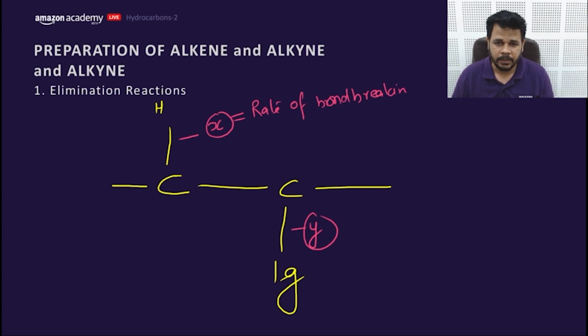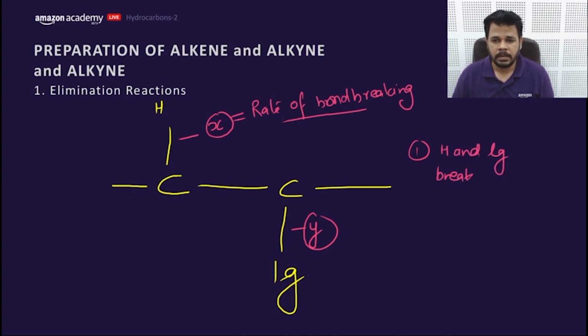Now let me explain. There are three conditions. First condition is the C-H and C-LG bonds break simultaneously and form an alkene.